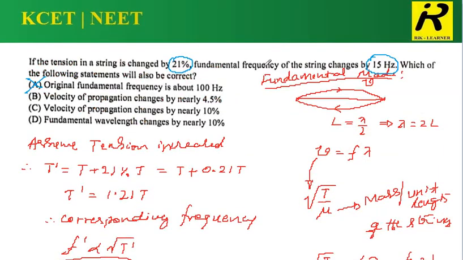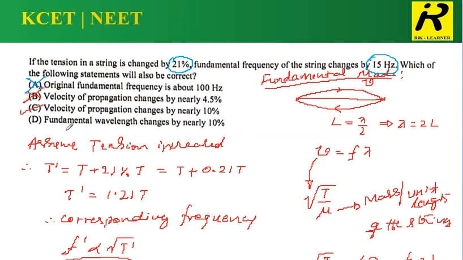Okay, let me check options B and C. Velocity of propagation changes by nearly 4.5%: this is wrong. Velocity of propagation changes by nearly 10%: this is right. This is correct. And obviously, in CET and NEET, we have only one correct choice. But here, let me explain why option D is wrong.